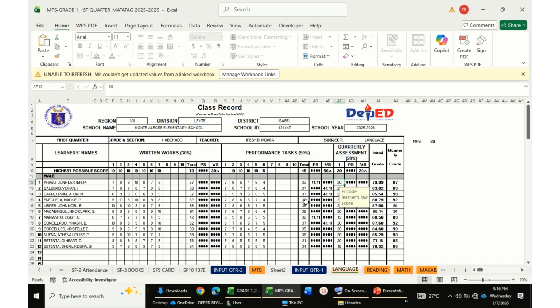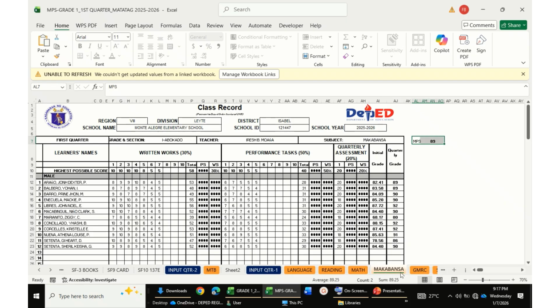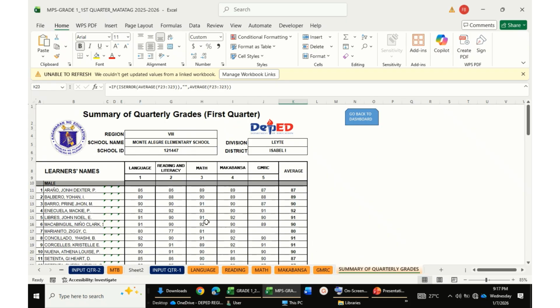We'll just go back because this is the original data, 86. We also have a pre-computed average, so the MPS of this grade is 89. We cannot highlight this because, as I have said, the sheet is protected. So you just navigate. You go to reading. These are the results in reading, math, Makabansa. Remember, these are grade 1 data, the MRC, then the summary of grades here.